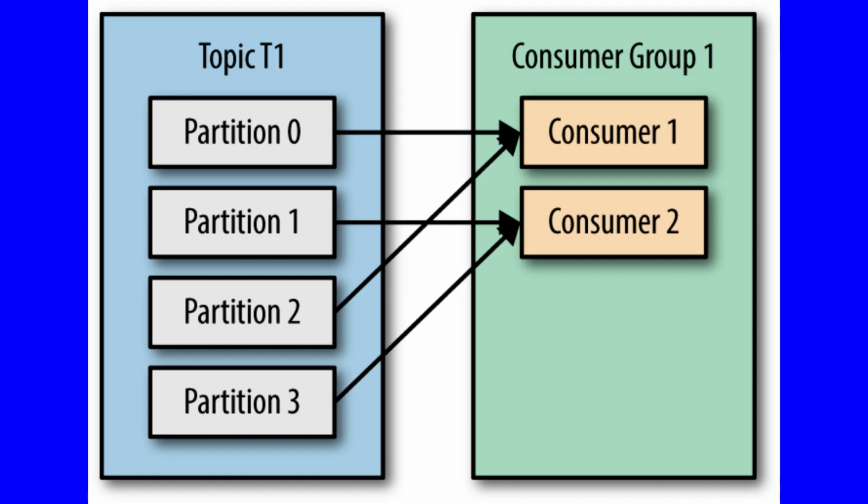Now, partitions. Topics are divided into partitions, which are the unit of parallelism in Kafka. Partitions allow messages in a topic to be distributed to multiple servers. A topic can have any number of partitions. Each partition should fit in a single Kafka server. The number of partitions decide the parallelism of the topic.